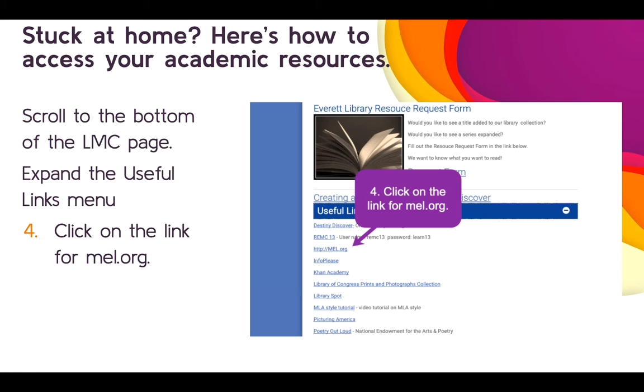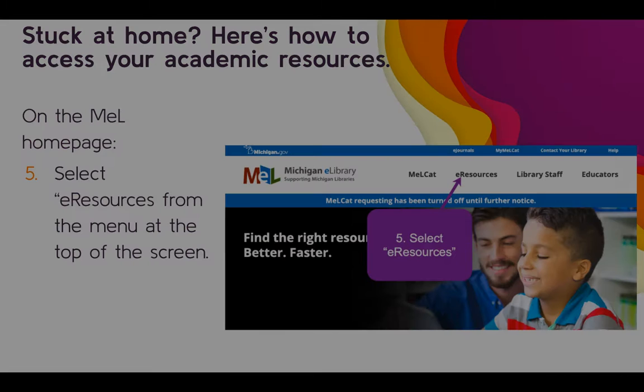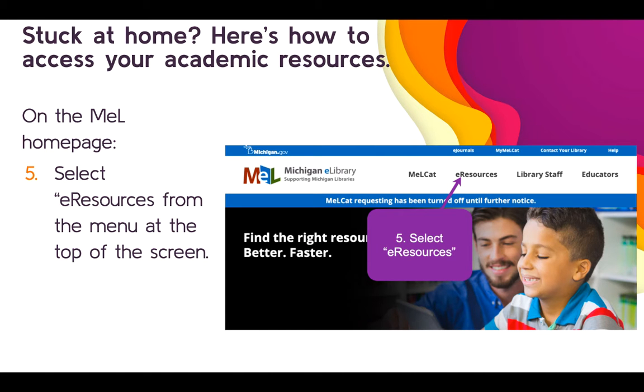Once you're on the library's homepage, you're going to scroll all the way to the bottom and you're going to see a blue bar that says Useful Links. Click on the little plus icon for Useful Links, and that will open up a drop-down menu below. Click on the link for mel.org, and that will take you to our lovely MEL homepage.